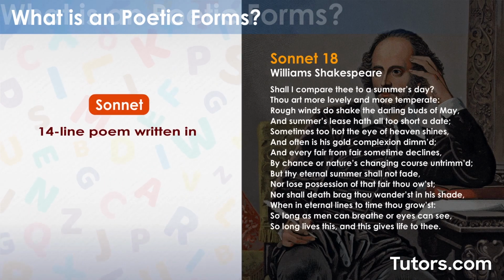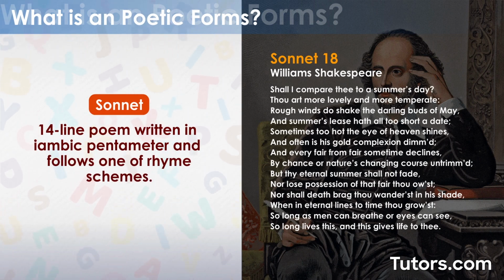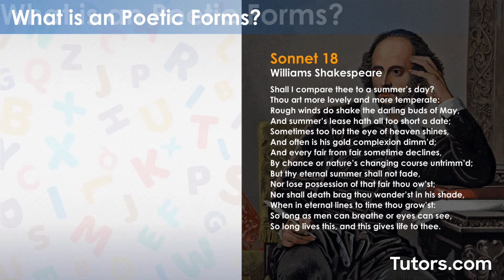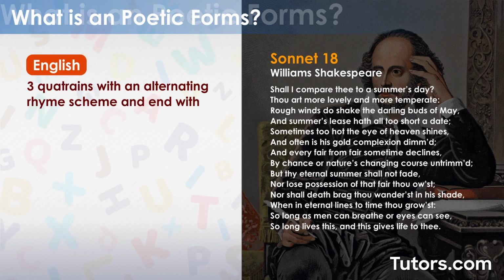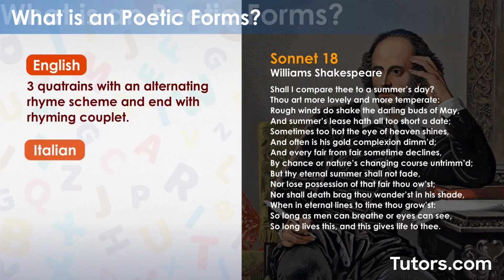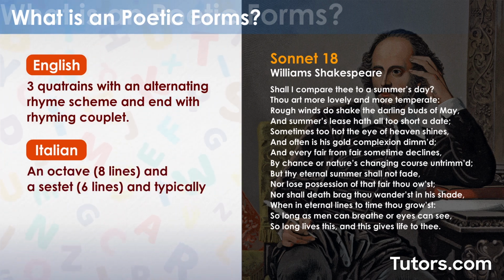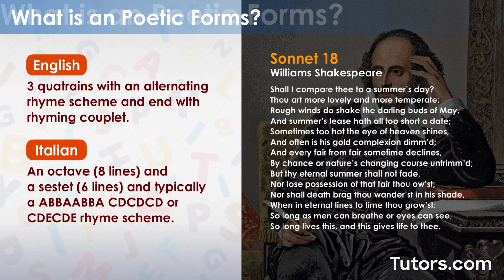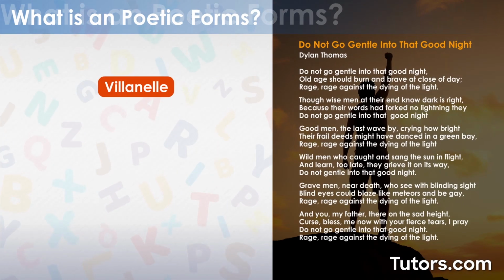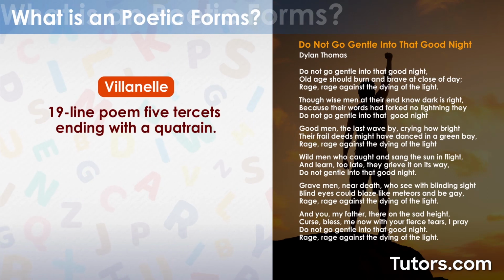The sonnet is a 14-line poem written in iambic pentameter and follows one of several rhyme schemes depending upon the type. English or Shakespearean sonnets consist of 3 quatrains with an alternating rhyme and end with a rhyming couplet. Italian or Petrarchan sonnets consist of an octave and a sestet and typically follow an A-B-B-A-A-B-B-A, C-D-C-D-C-D, or C-D-E-C-D-E rhyme scheme.